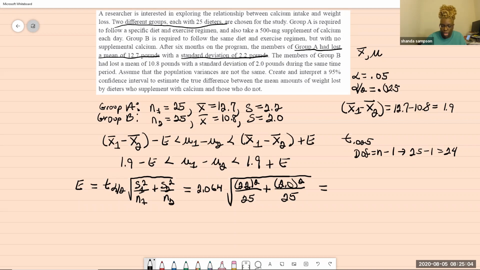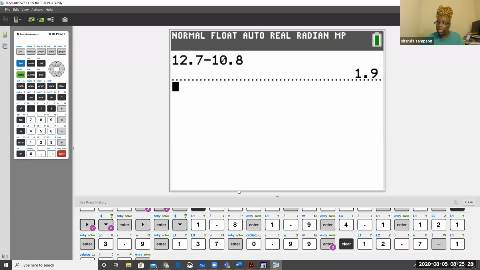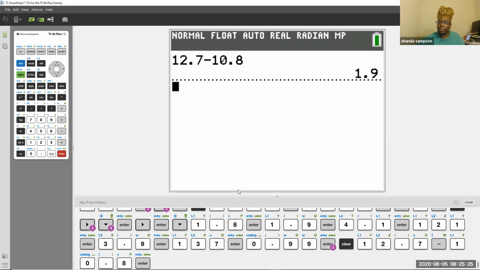Now you can use your calculator because I know you know where the numbers are, and I know that you would know exactly what to do if you had to do it by hand. So we're going to use the calculator here and see what we come up with. Let's pull up our calculator again and go through the work in the calculator.